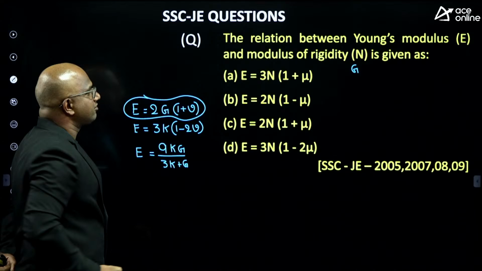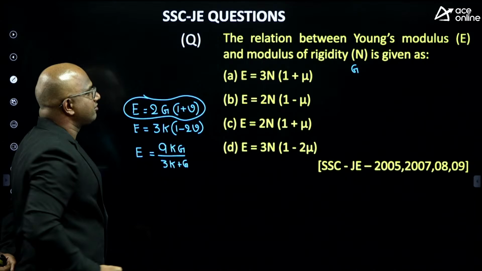So it is matching with the option C, guys. Clear? Yes. Now let us see this question. This is a very good question. Only if you know the relation, then only you can solve the question. As given, when Poisson's ratio is greater than 0.33, which of the following options are correct, guys?